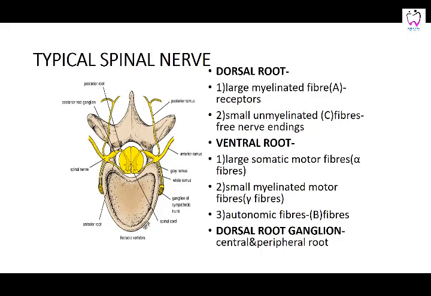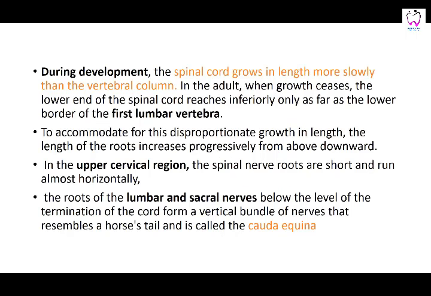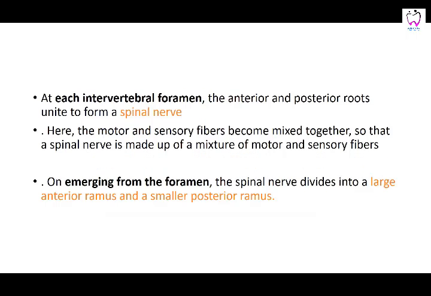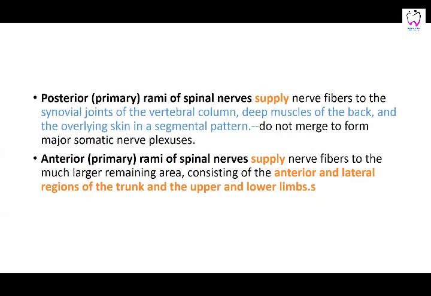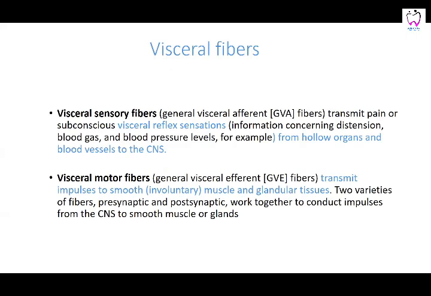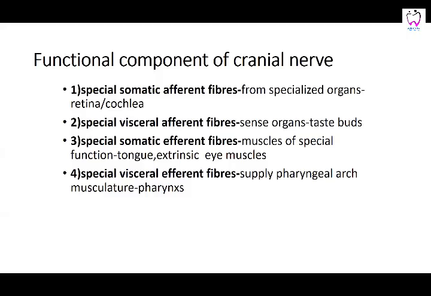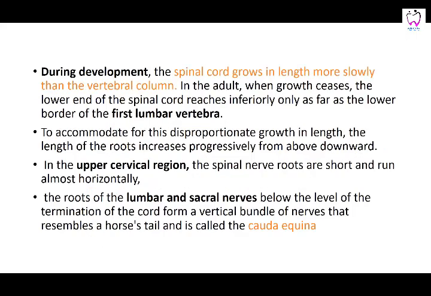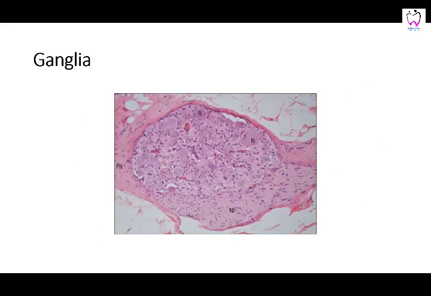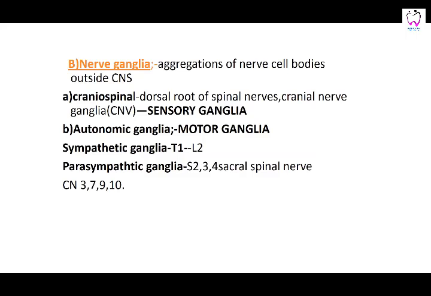Let's recollect what all we have done. It is the ganglia which are there and the peripheral nerves which are there. You have the nerve ganglia. This is your peripheral nervous system. That is the dorsal root ganglia and your autonomic ganglia.